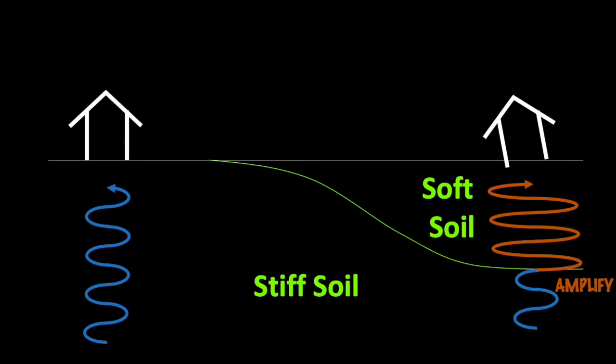This example shows that buildings that are close together can have different levels of damage depending on the soil that they are built on. We call this phenomenon local site effects. Many researchers are currently studying this topic so that they can better understand how different soils change the waves that come from an earthquake. If we have a deeper understanding of how the soil that we live on will amplify or increase or de-amplify or decrease the unique properties of the waves that we discussed, we can be better prepared for an earthquake and possibly even reduce some of the damage that it could cause.